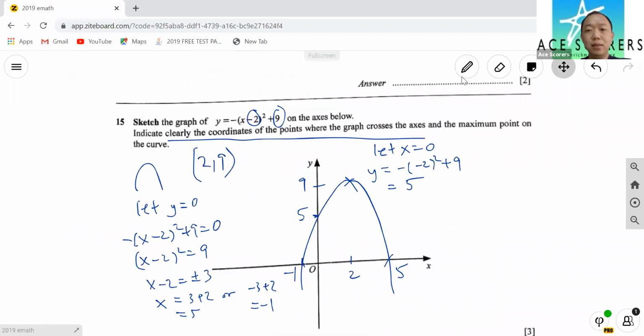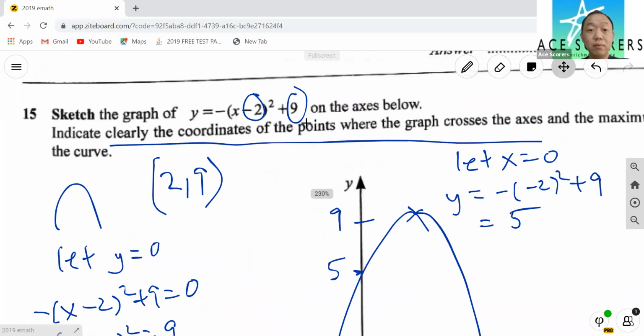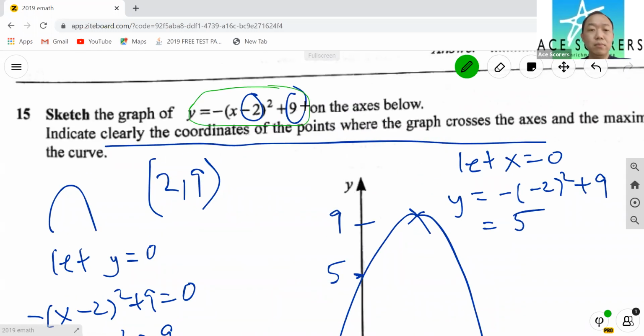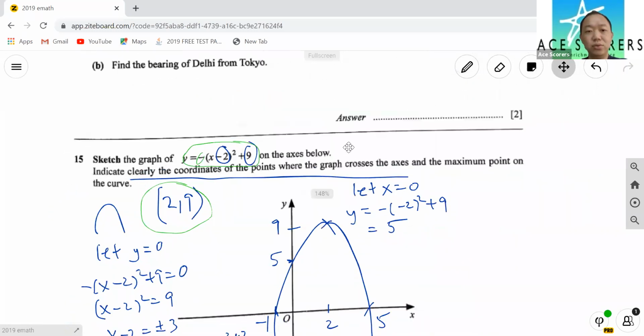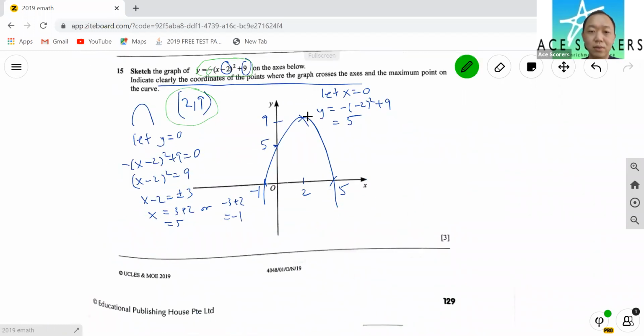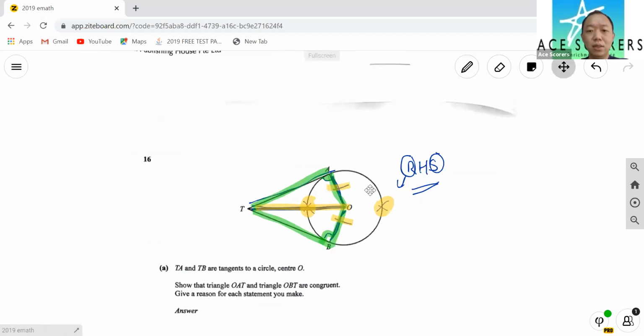Next. Okay, sketch the graph. Now, to be able to sketch this, you need to understand that this is of the completed square form. The characteristic is that the -2 and 9 will give us the minimum or the maximum point immediately. So in this case, it's a maximum point because it's a negative x squared curve. So you know that your maximum point is here. Now you need to find these 2 points. To find these 2 points, you let y go to 0. Then you find x. Then you know the 2 points. So far simple, it's quite okay.